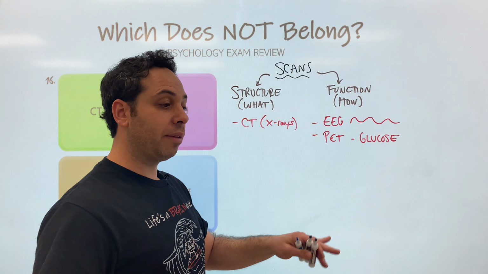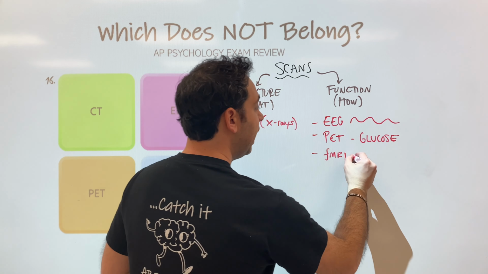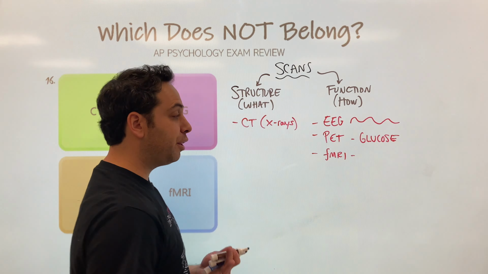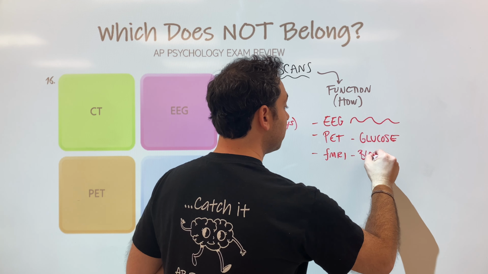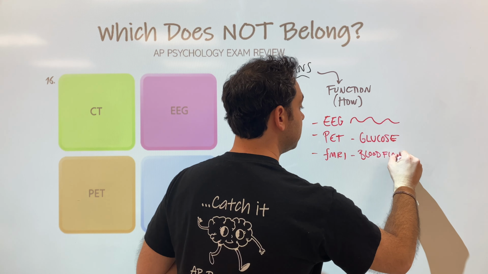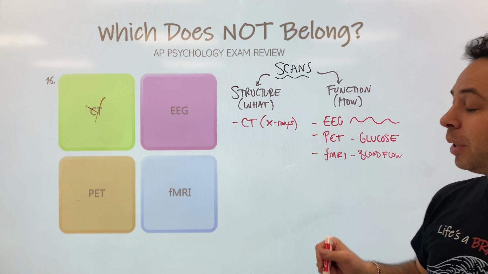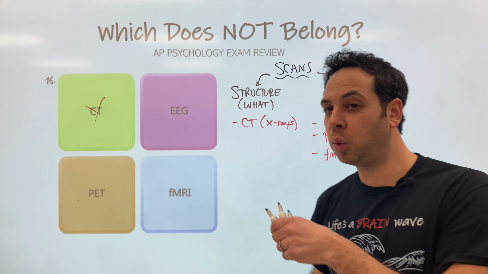We also have, last but not least, our fMRI. What is this? It's a combination of a PET scan plus an MRI. And just like the PET scan, it's showing the function. It might measure things like blood flow in the brain: what parts are working, what parts are not working. That's why we might use an fMRI. All right, does this help us? Of course it does, because the only one that is structure is the CAT scan. The other three help explain the function, how something works.